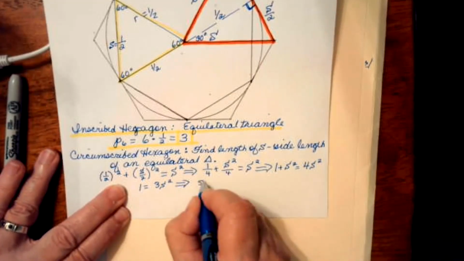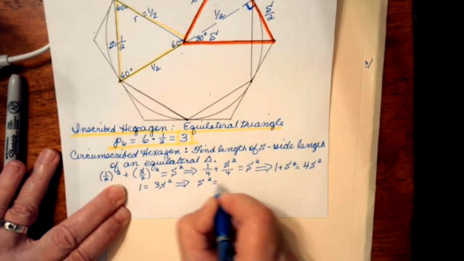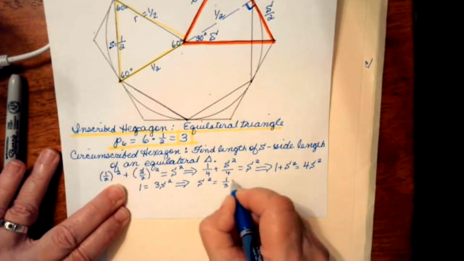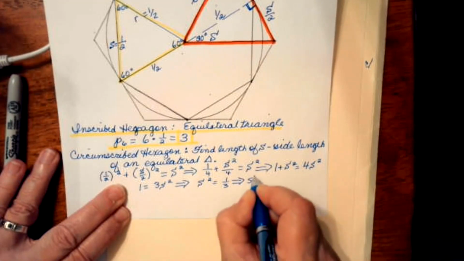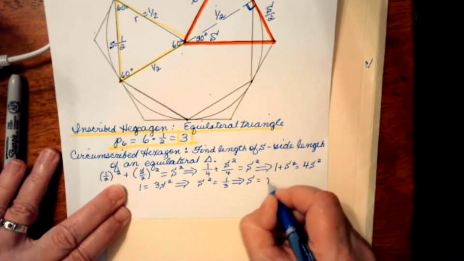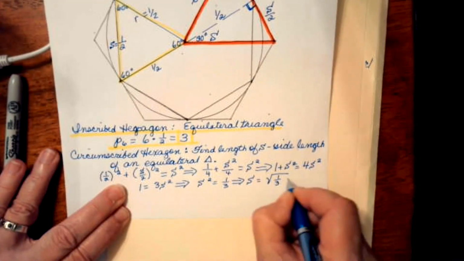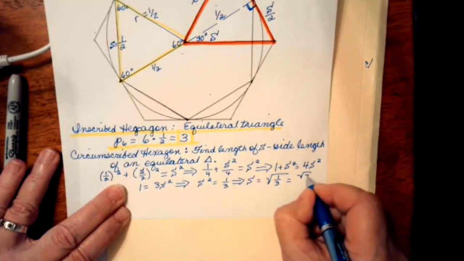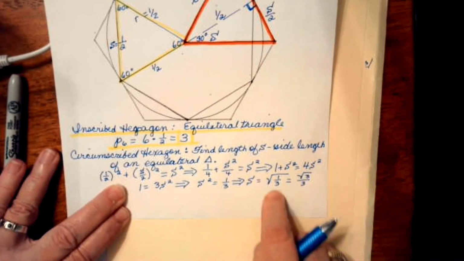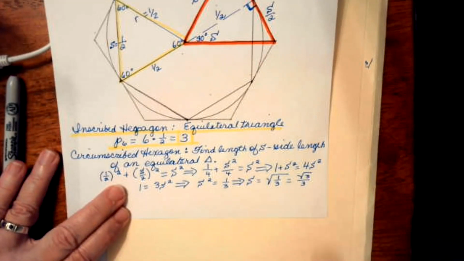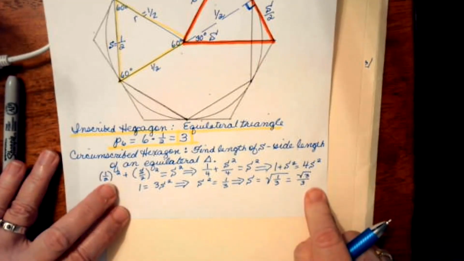which means S squared is 1/3, which means the side length S is the square root of 1/3. If I rationalize that denominator, I'll get the square root of 3 over 3.